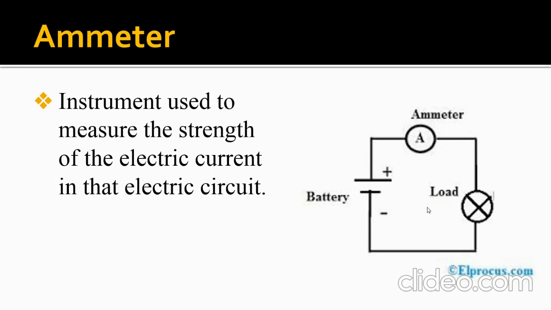The ammeter has two terminals: one is the positive red terminal and the other is the negative black terminal. The knob denoted in red color is the positive terminal, and the knob denoted in black color is the negative terminal. So the current flows to the positive red terminal of the ammeter and leaves from the negative black terminal.